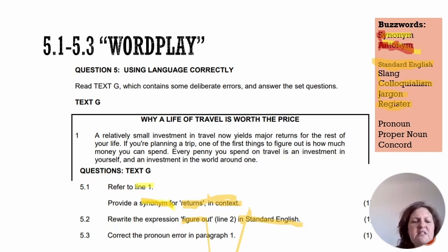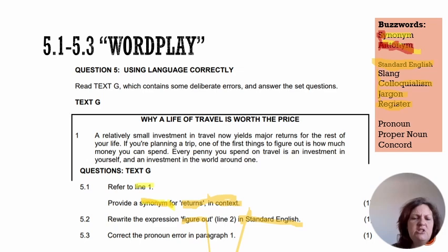Okay, so to figure something out is a little bit informal or colloquial. And if we look at line 2, it says if you're planning a trip, one of the first things to figure out is how much money you can spend. And when they want standard English, they want slightly more formal English for figuring out. So if you're figuring something out, what are you doing? You're trying to understand it. You're trying to understand, to find out, to determine, to consider, to calculate. So those are all more formal words that we can give for figure out.